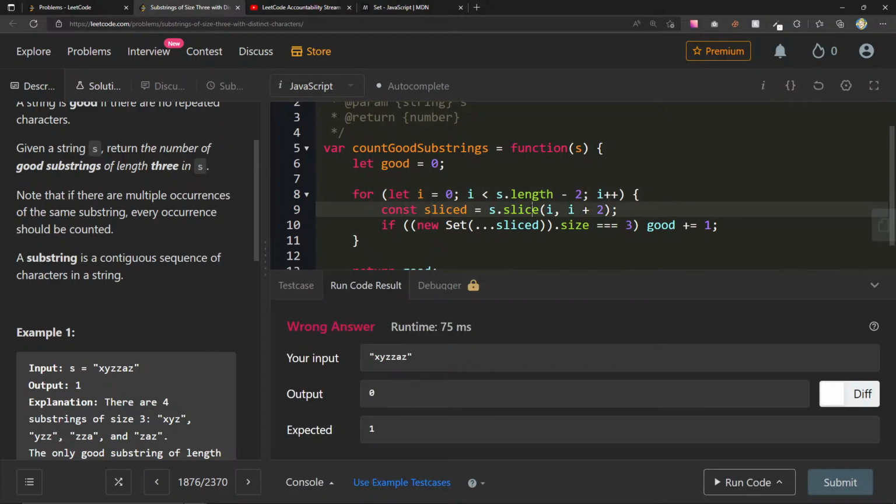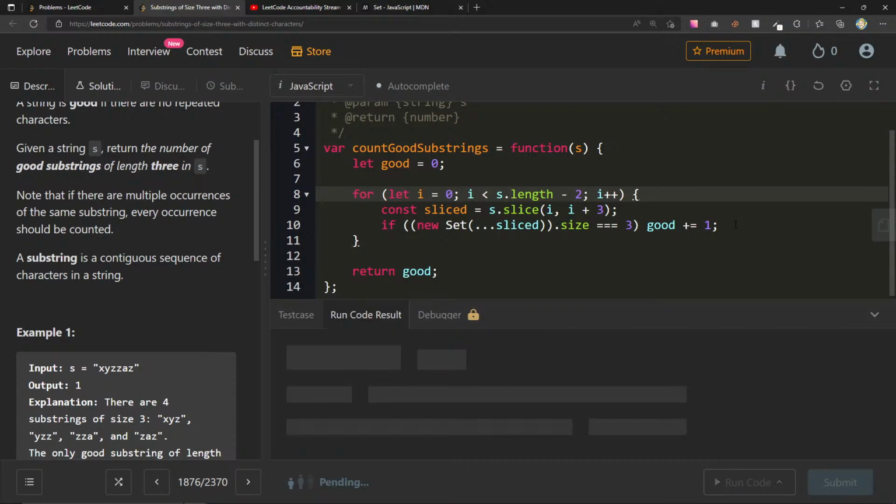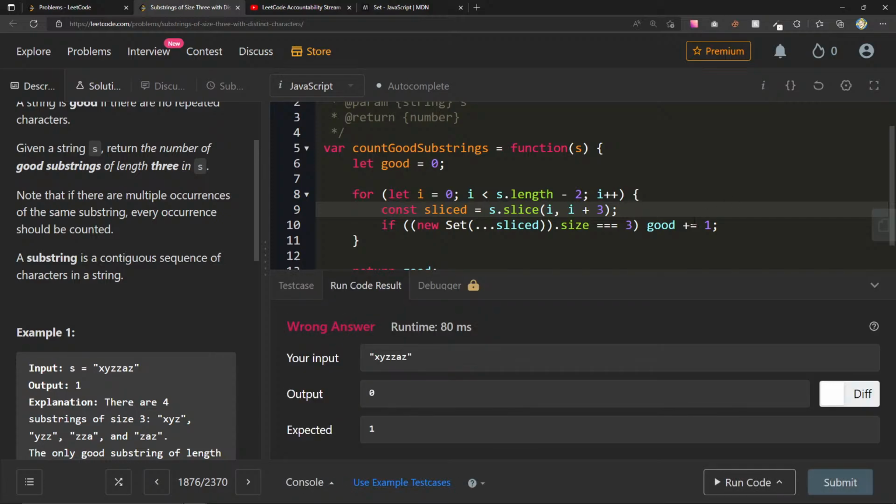Zero and 1. Const sliced is s.slice i to i plus 2. Oh, but it doesn't include indices 0, 1, 2. This should be i plus 3, because it includes everything but the last one. Right, exactly. Yep, look at that. Let's try this out. Still 0, 1. Let's see, slice from i to i plus 3. If new Set of sliced dot size.